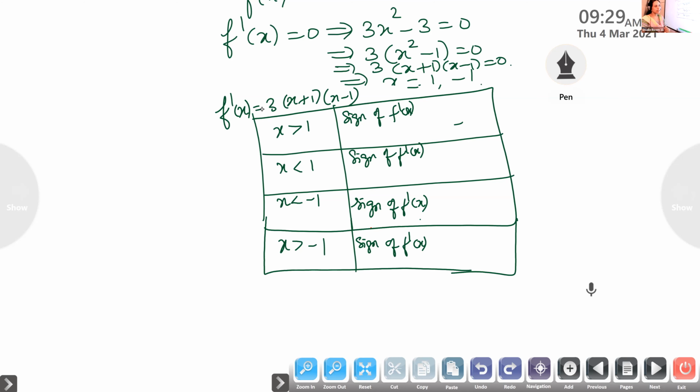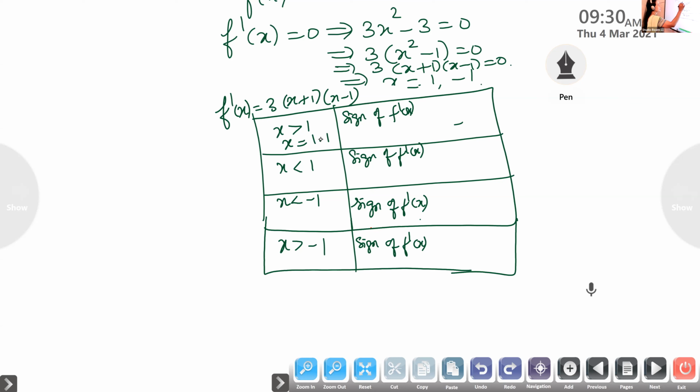When x is greater than 1, you don't take a very big value. Like we used to do with limits, you take a value closer to 1. For example, I'm going to take 1.1. Don't take 2 and all. You take a value which is greater than 1 but very close to 1.